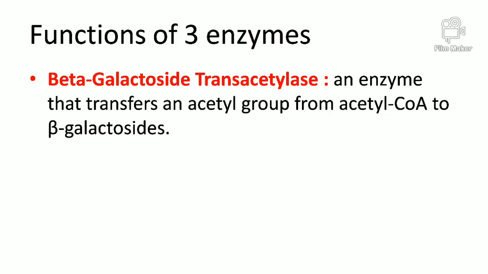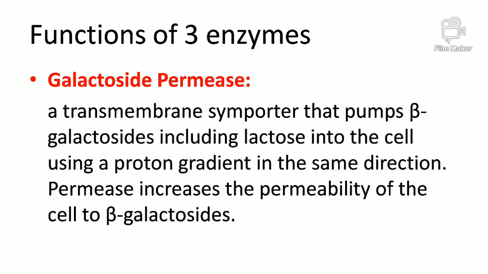It is an enzyme that transfers an acetyl group from acetyl coenzyme A to beta galactoside. Then the third enzyme, galactoside permease, is a transmembrane transporter protein that pumps the beta galactosides, including lactose, into the cell using a proton gradient in the same direction. The permease increases the permeability of the cell to the beta galactoside.